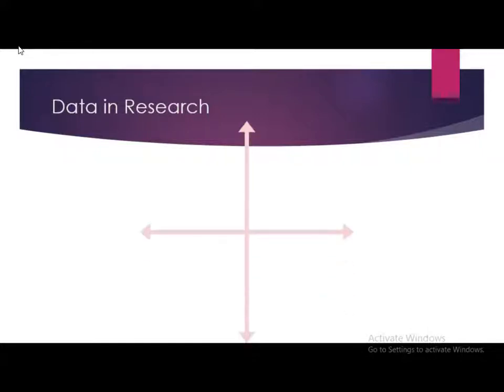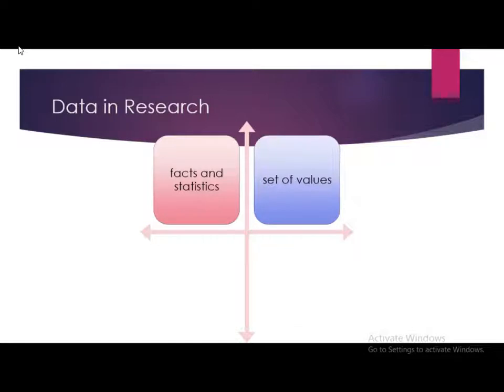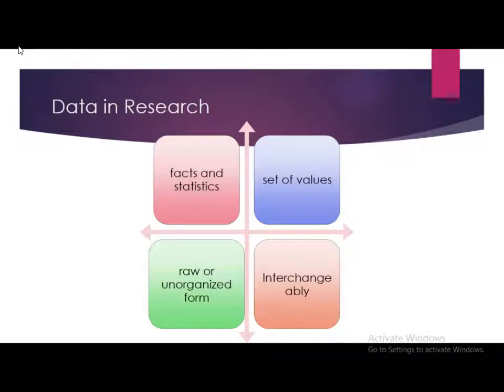So, data in research. Data is facts and statistics collected together for reference or analysis. Data is a set of values of subjects with respect to qualitative or quantitative variables. Information in raw or unorganized forms such as alphabets, numbers, symbols that refers to or represents conditions, ideas or objects. Data and information or knowledge are often used interchangeably. However, data becomes information when it is viewed in context or in post-analysis.